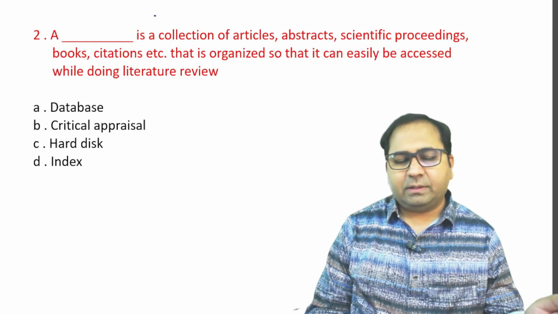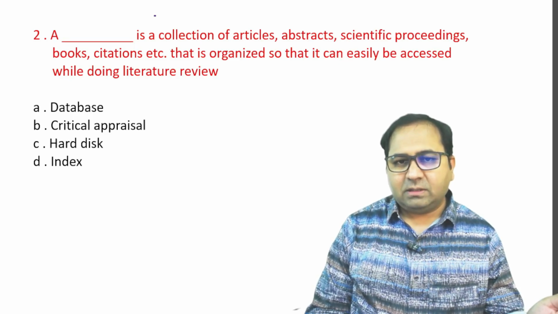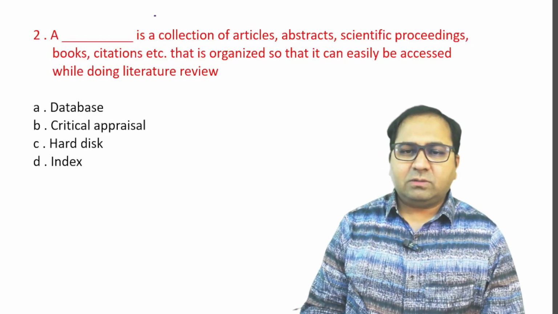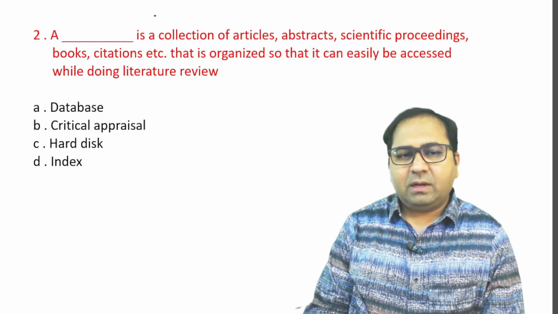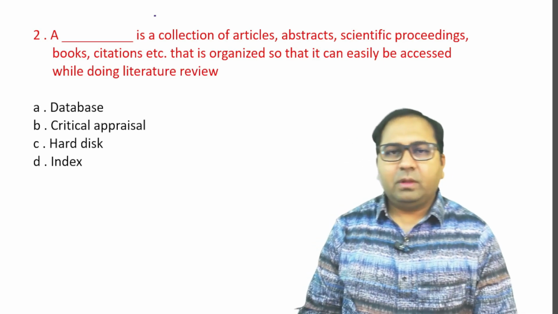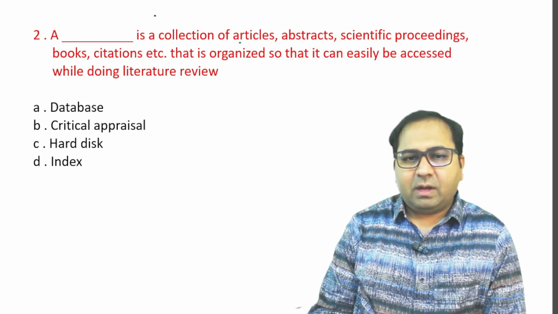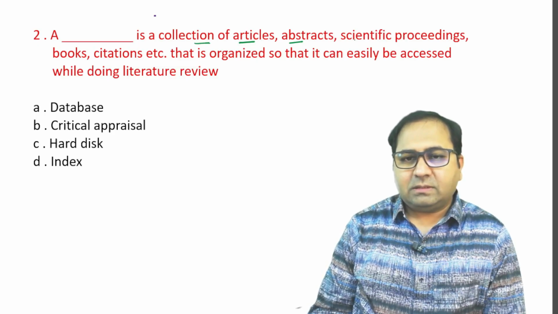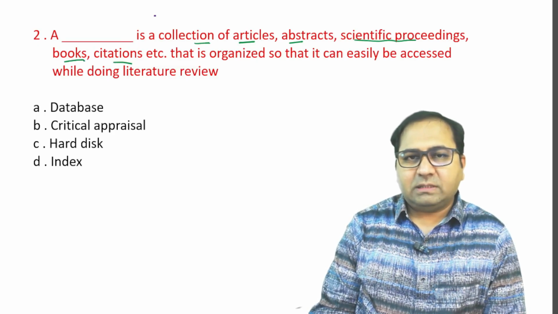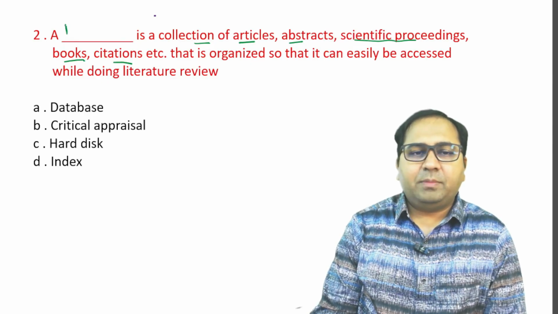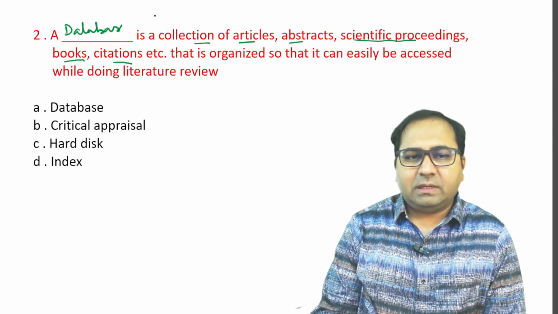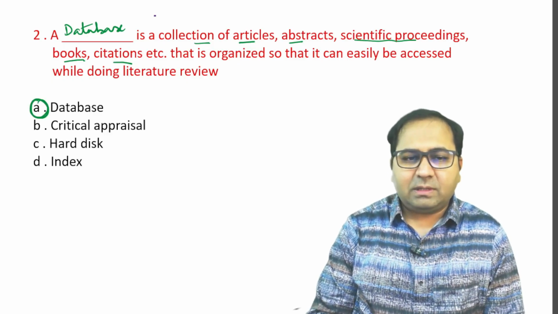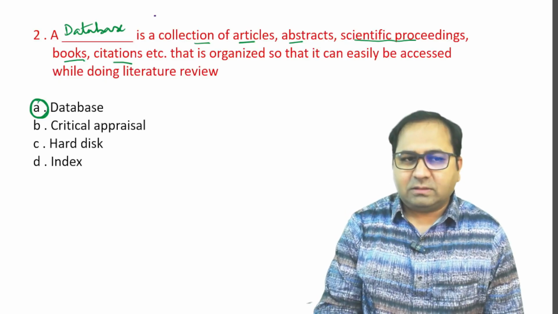Then next question. A dash is a collection of articles, abstracts, scientific proceedings, books, citations, etc. that is organized so that it can easily be assessed while doing the literature review. Whenever you come across these words, collection of articles, abstracts, scientific proceedings, books and citations, this is database. Option number A is the answer for this question. Other options were critical appraisal, hard disk and index. Those are all wrong answers.